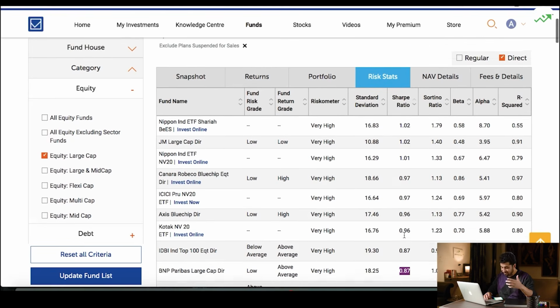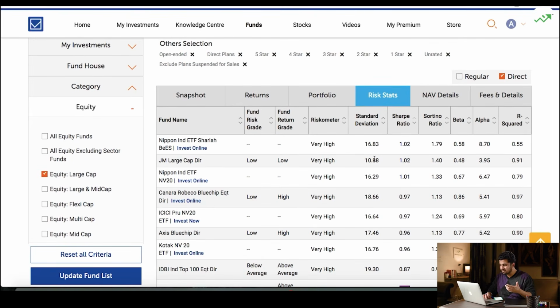So let's concentrate on the three funds that we figured out for ourselves: JM Large Cap, Canara Robeco Blue Chip Equity, and Axis Blue Chip Direct. For each of them, the standard deviation is on the middle side or on the lower side, and the Sharpe ratio is on the higher side. And so these fit perfectly well in the best fit window that we created, right? So there you see, from more than 2,500 plus mutual fund schemes, we are already down to 3 by just choosing the category, the standard deviation, and the Sharpe ratio. How cool is this, right? Let's move forward. The next one that we're going to look at is beta.